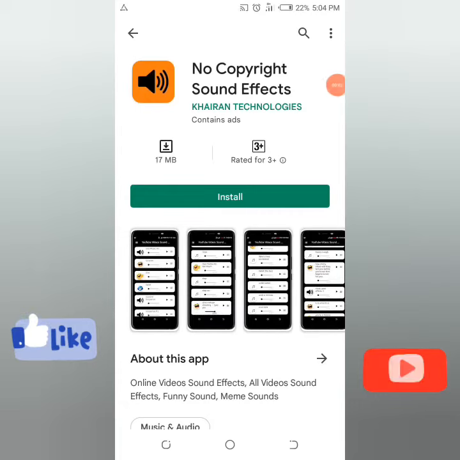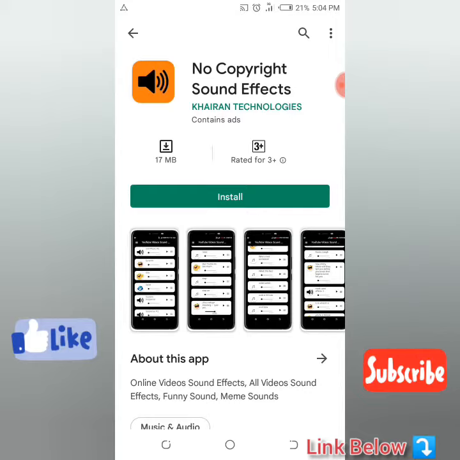Yes, its name is No Copyright Sound Effects on Google Play Store. This application is basically for video creators who need some non-copyrighted sound effects for their videos. So this application contains over 150 non-copyrighted sound effects for YouTube videos.